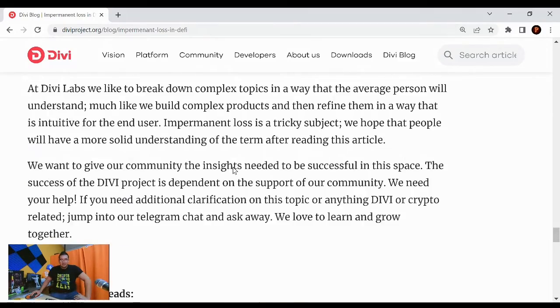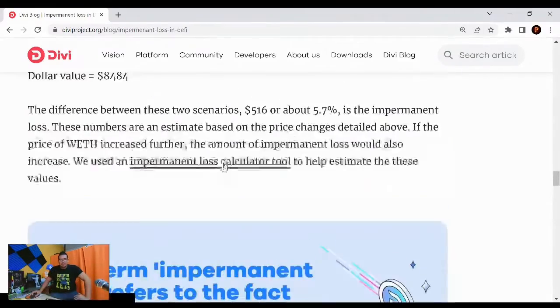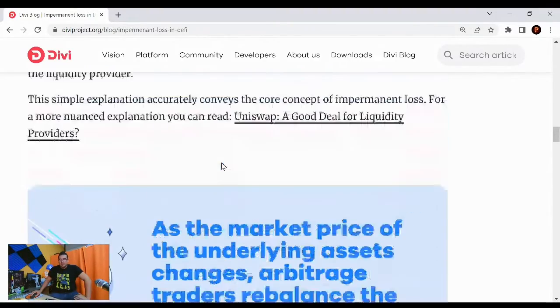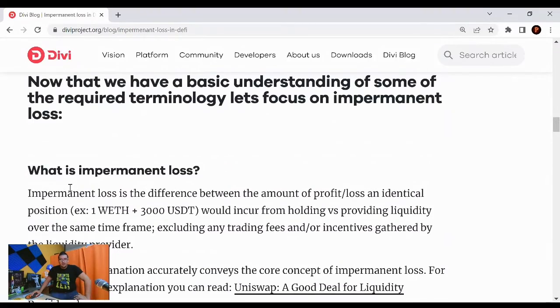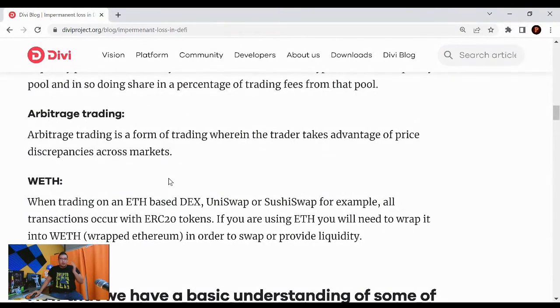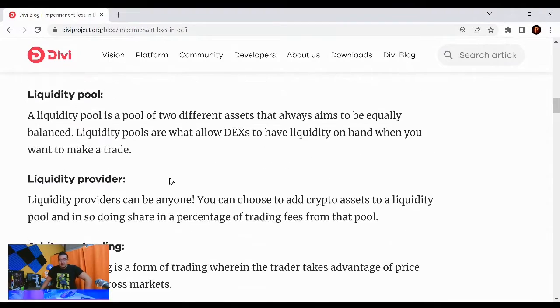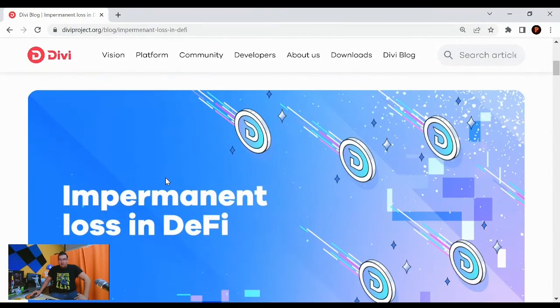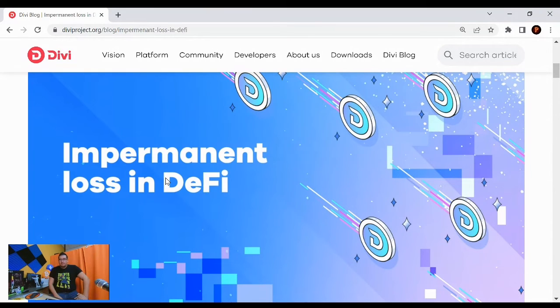So yeah, that was a lot, kind of a little bit complicated, but not complicated at the same time. It is a tricky subject with liquidity pools, farming. How does impermanent loss take place, like when your token is going lower in value versus if it's going higher? I thought this was a good example of it. So it was a great way to learn about impermanent loss in DeFi, a little bit more about liquidity pools. We got some definitions on a lot of terms I'm pretty sure a lot of you don't fully grasp or understand. So that's great to have on here.